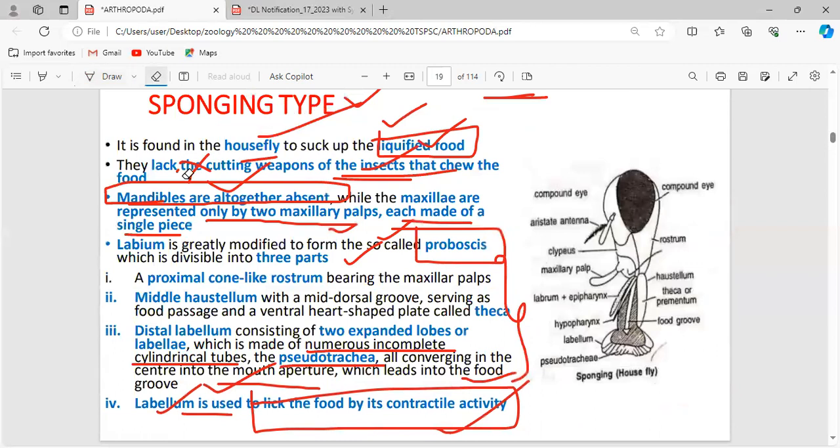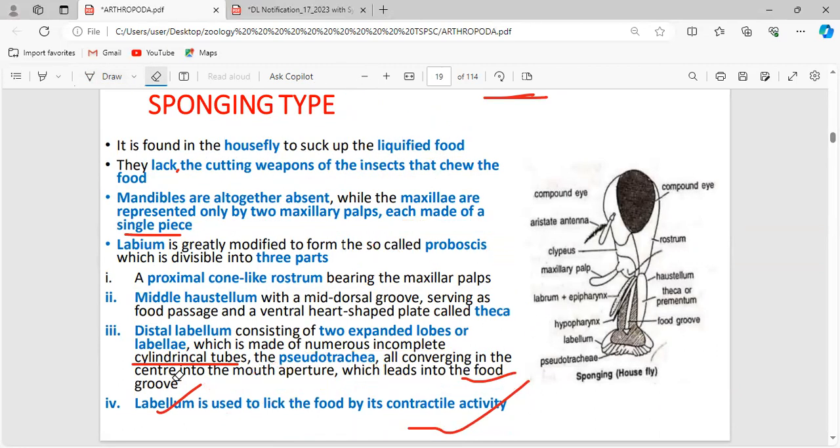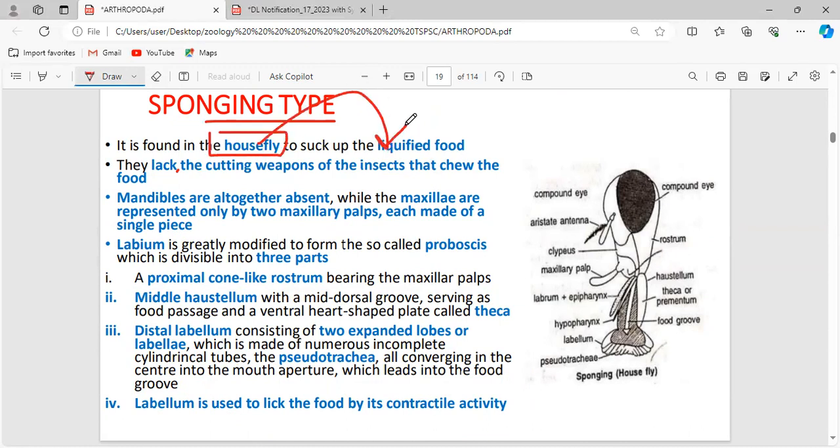And now sponging type. This is also another type of mouth parts adopted by the insects. When it comes to the sponging type, the example is housefly. They are going to feed on the liquefied food. As it feeds on liquefied food, there is no need to chew or bite the food, so the important cutting weapons are absent here.